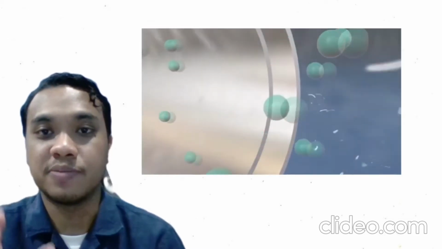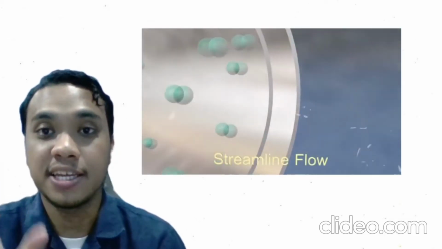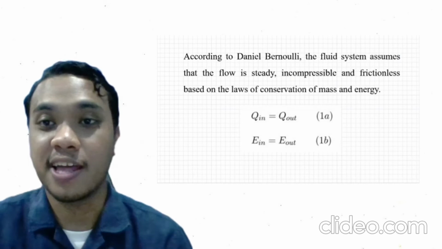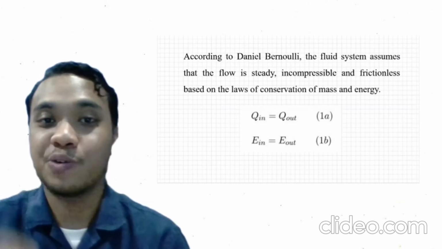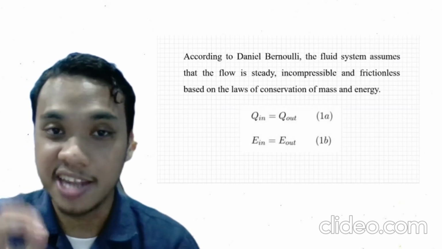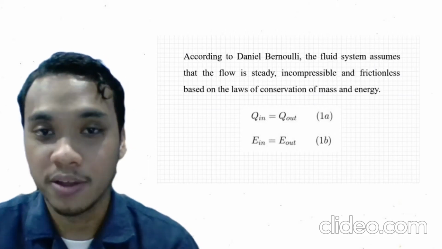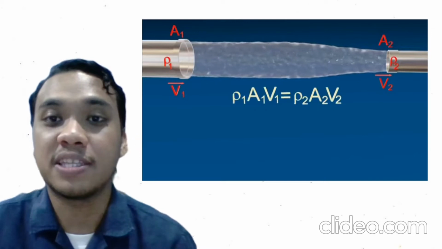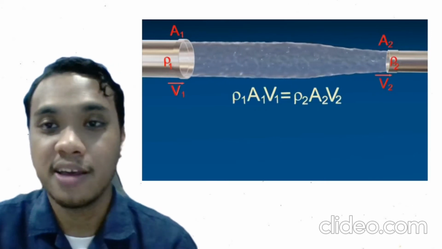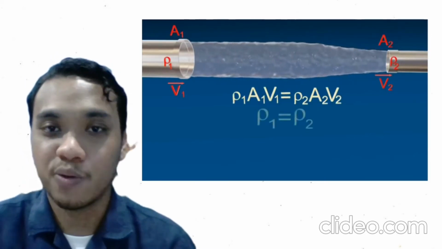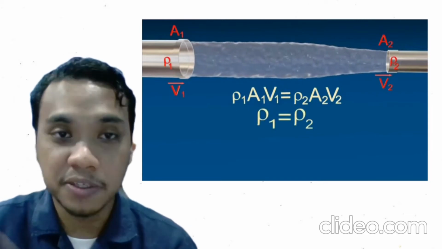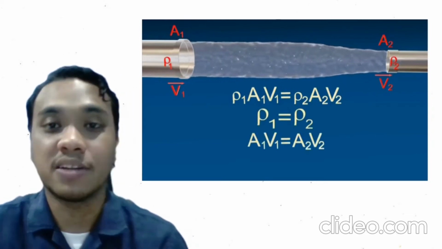In theory, Bernoulli stated that the fluid system is assumed as the flow is steady, incompressible, and frictionless, based on the law of conservation of mass and energy. This assumption can be defined by this equation, where Q in is equal to Q out and energy in is equal to energy out. Besides that, Bernoulli also stated that with the increase of flow velocity, the pressure of the fluid will decrease. This is called Bernoulli's principle. In contrast, with the decrease in the flow velocity, the static pressure will increase.